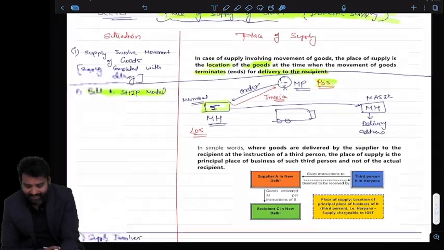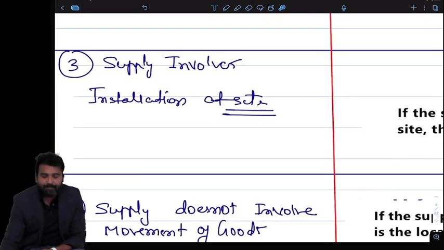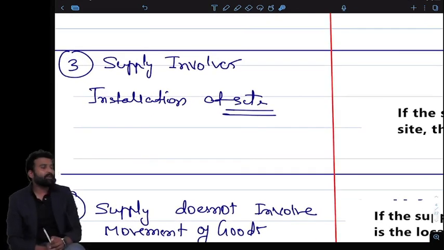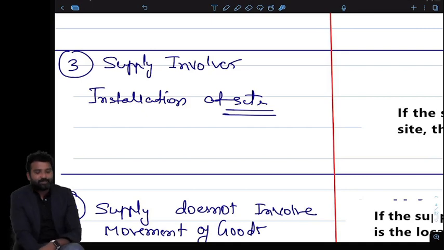Okay, very nice. Next is again interesting. When the supply involves installation, I do not only have to sell the goods, my duty is also to install them at a particular site. Tell me what should be the place of supply in this case.